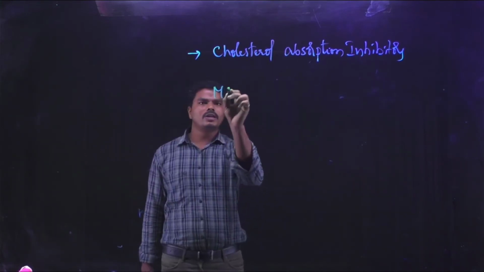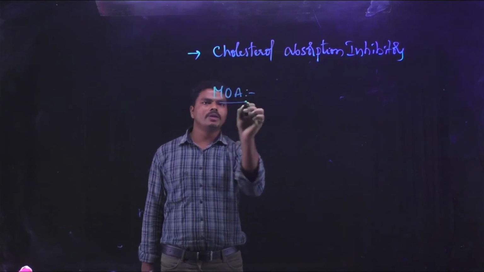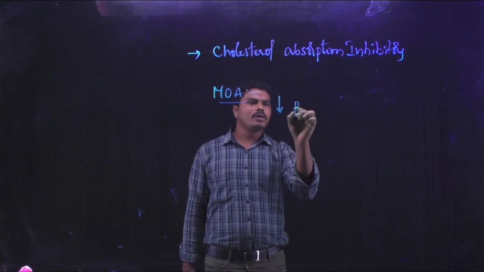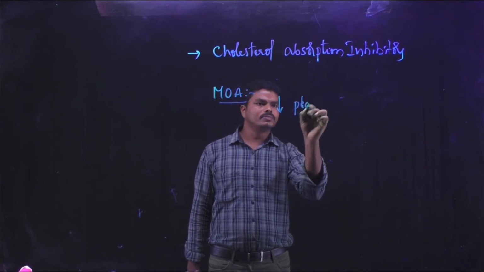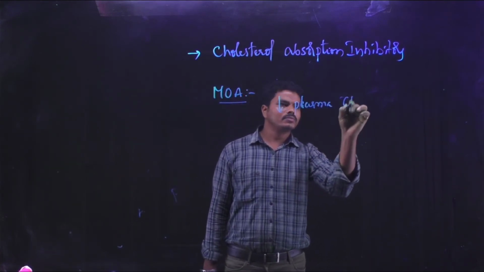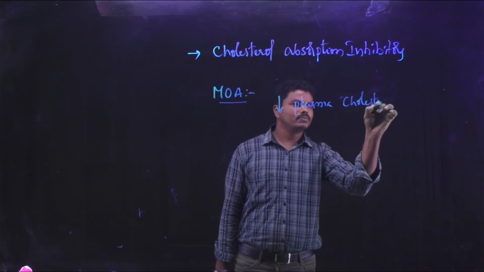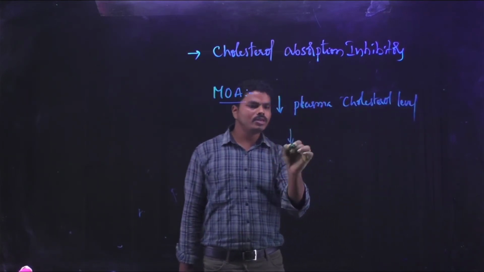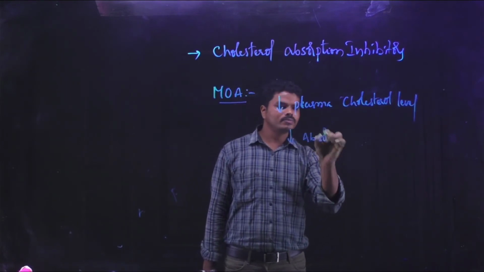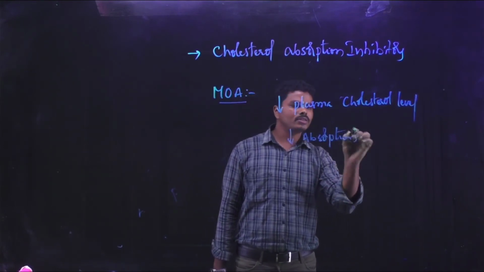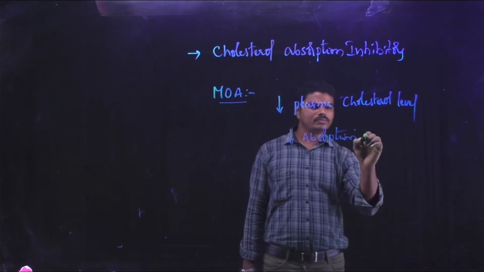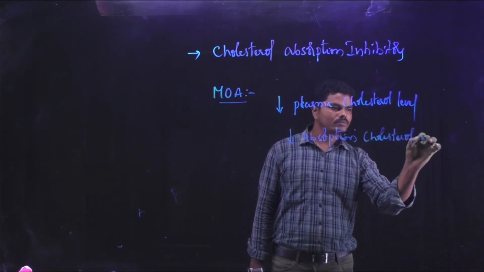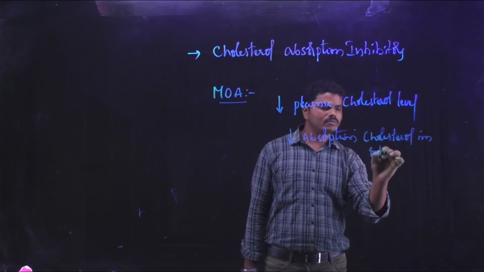When you see the mechanism of action of ezetimibe, it can lower the plasma cholesterol level by decreasing the absorption of cholesterol in the intestine.